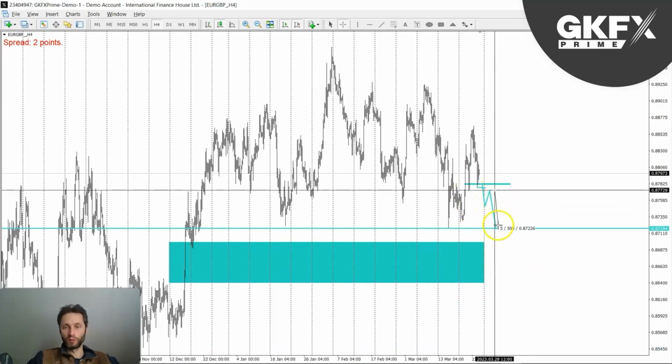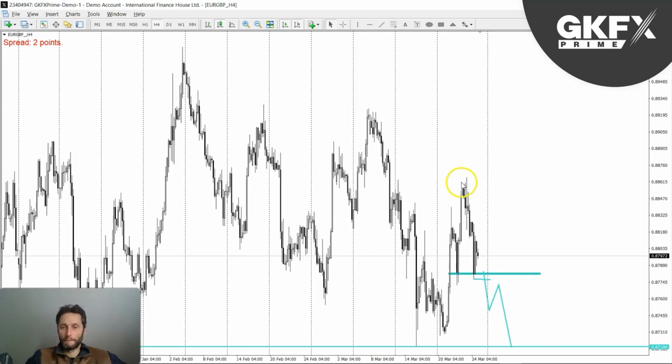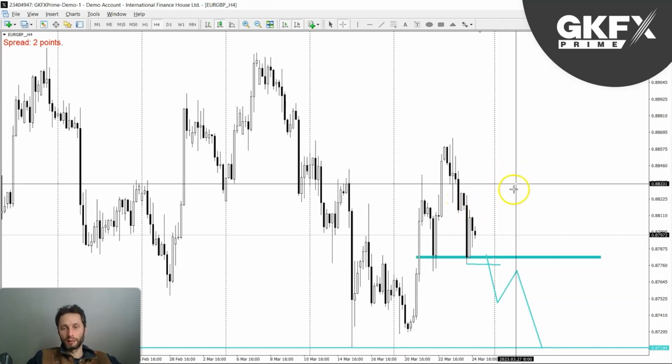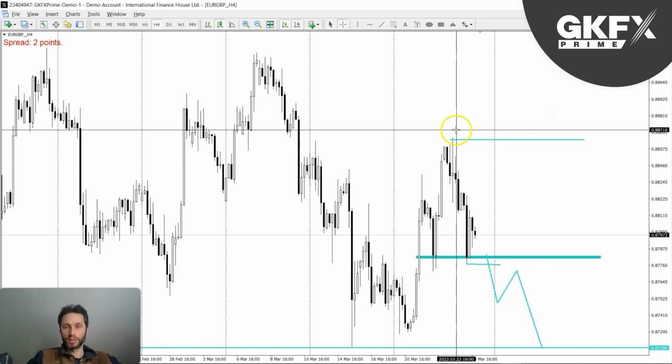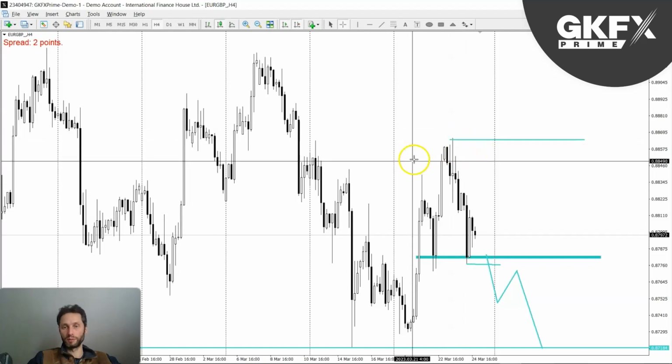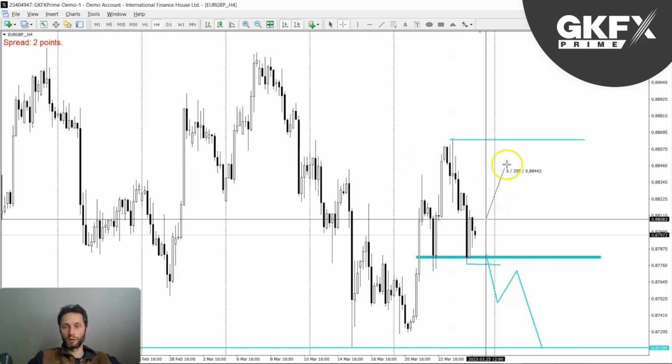So that's the little move on the euro pound, not that big really. If we get a break and price goes beyond this level here, which is the major structure, so we may go higher, but I don't expect it so far to break.